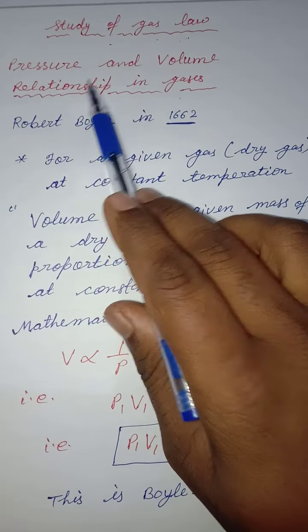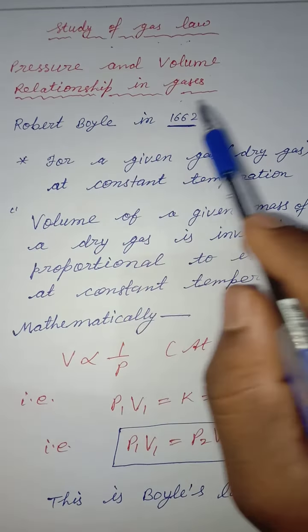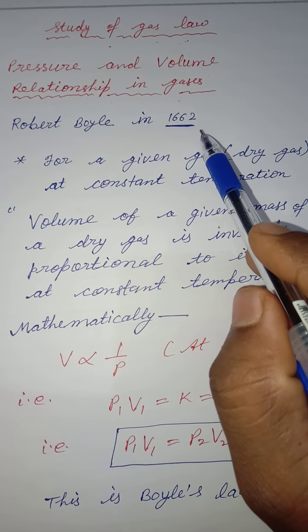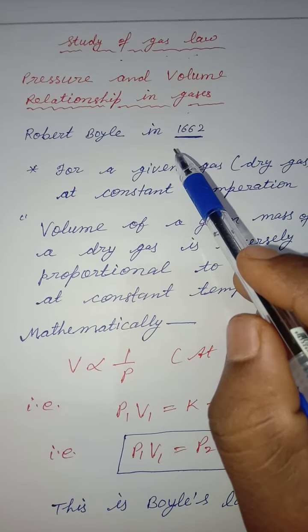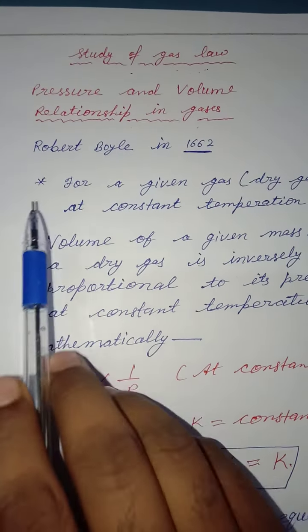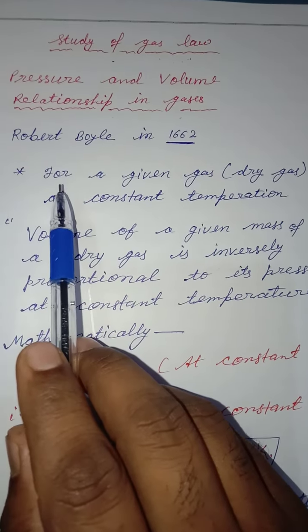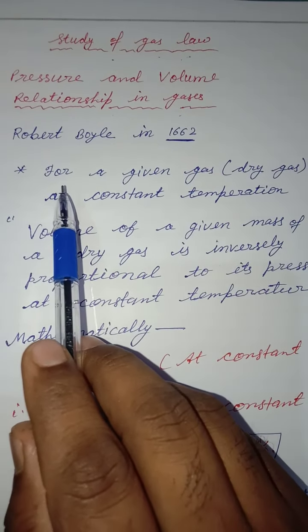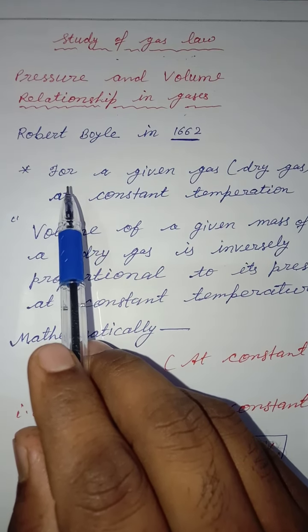This pressure and volume relationship was explained by Robert Boyle in 1662, and this law is also known as Boyle's law. According to this, you can tell that the volume of the gas is inversely proportional to the pressure applied on the gas at constant temperature.